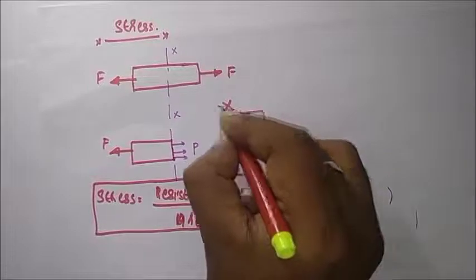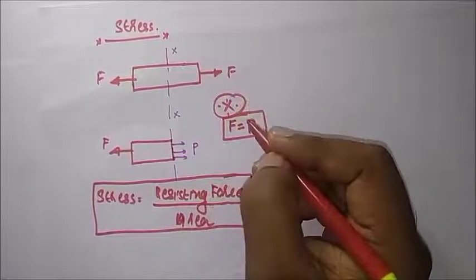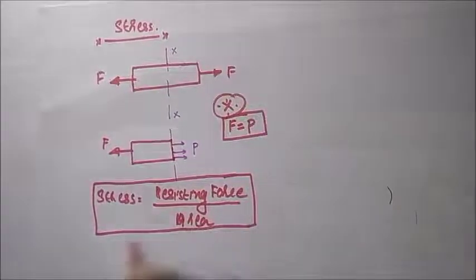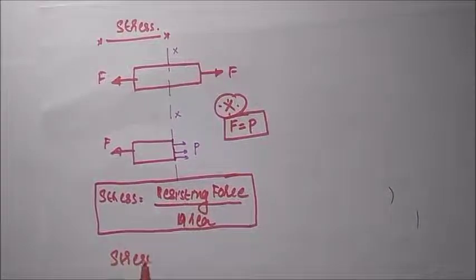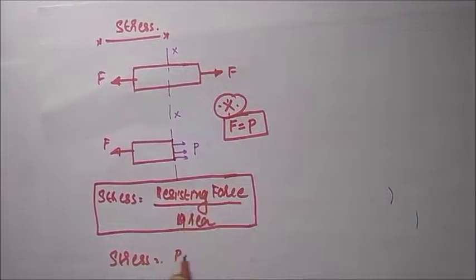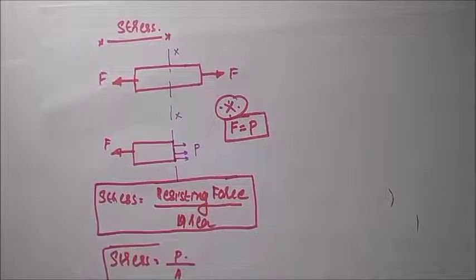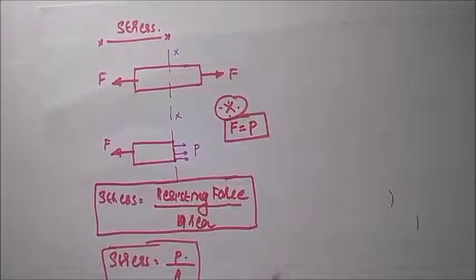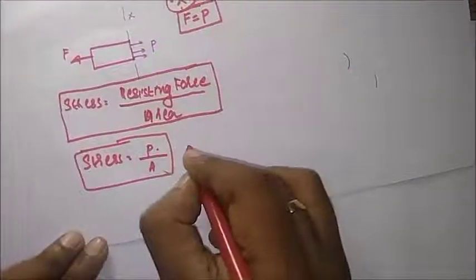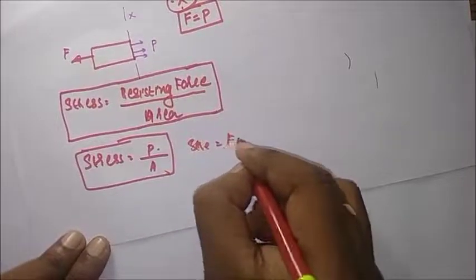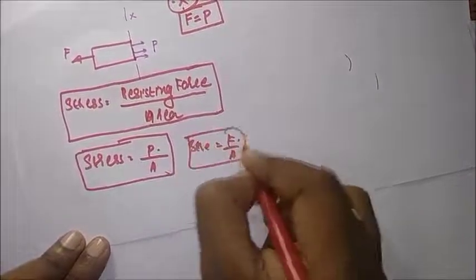Therefore, stress is equal to resisting force P divided by area, or stress is equal to force divided by area, since P is equal to F.